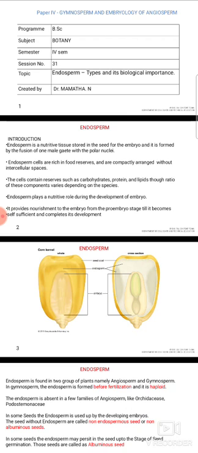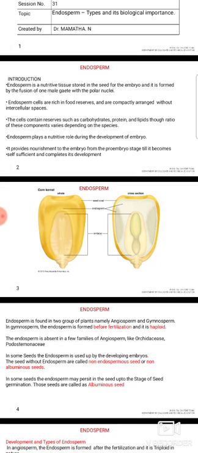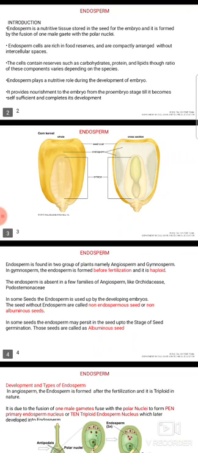Endosperm is a nutritive tissue stored in the seed for the embryo and is formed by fusion of one male gamete with the polar nuclei. It is rich in food reserves and its cells are compactly arranged without intercellular spaces. The cells contain reserves such as carbohydrates, proteins, and lipids, though the ratio of these components varies depending upon the species.